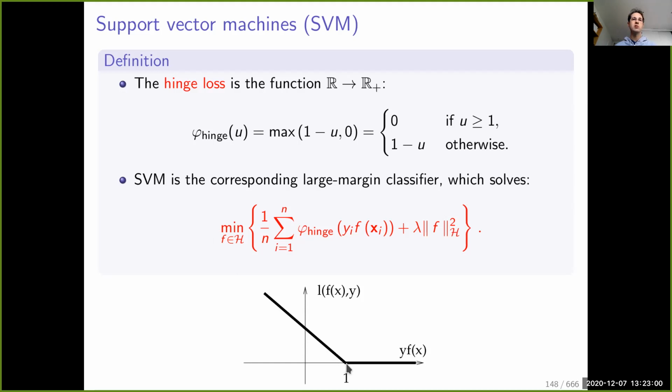And if the margin is greater than 1, you don't pay any price. It's exactly equal to 0. And the SVM is the large margin classifier with the hinge loss, which is defined here, that we can use with any positive definite kernel as soon as you use an RKHS for the space of functions here and the RKHS norm here.